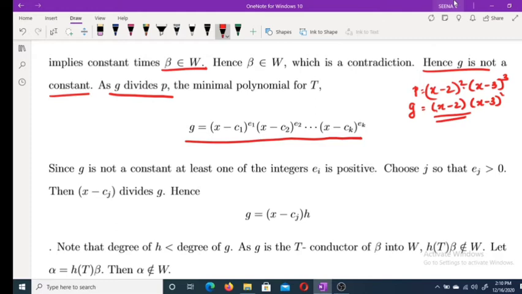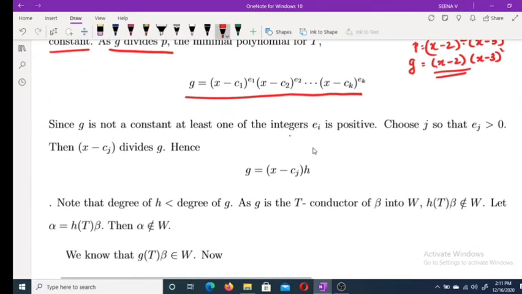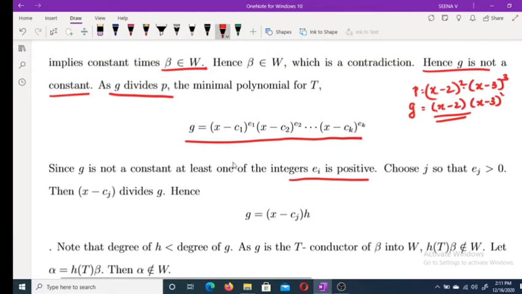Okay. So since G is not a constant, at least one of the integers Ei is positive. Given we have proved G cannot be a constant, therefore, G is not a constant implies at least one of these integers Ei is positive. Choose j so that Ej is greater than 0. There may be cases that E1 equals 0, E2 equals 0, etc. You choose some j such that Ej is greater than 0.